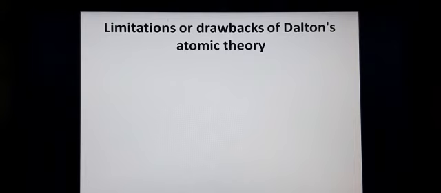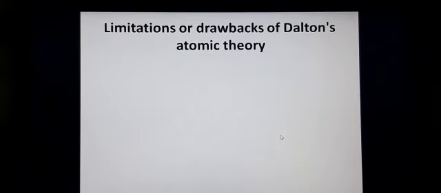We have understood about postulates. What he says is that atoms cannot be further divided, and every matter is made up of atoms, and the atoms of different elements have different mass, size, and everything. All these are the postulates of Dalton's atomic theory. Now moving on to limitations. Limitations means what are the drawbacks.